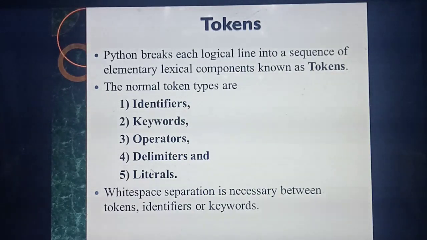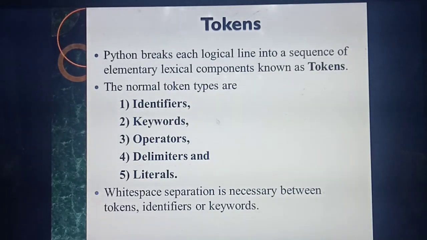Here white space separation is necessary. What do you mean by white space separation? Space. I already said, if you are writing 2 words, you will leave some space in between. Likewise in Python, this space is very, very important. So white space separation is very, very important between all these tokens. Understood?